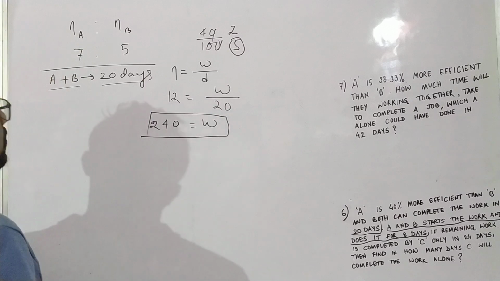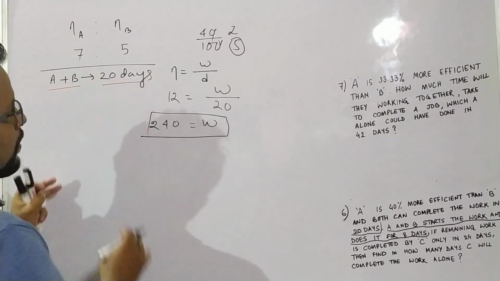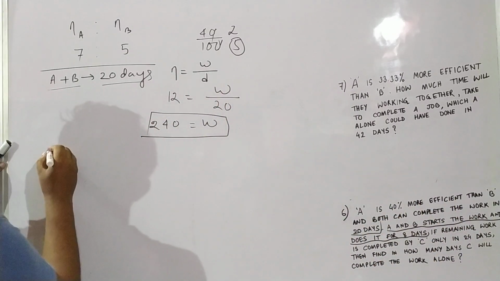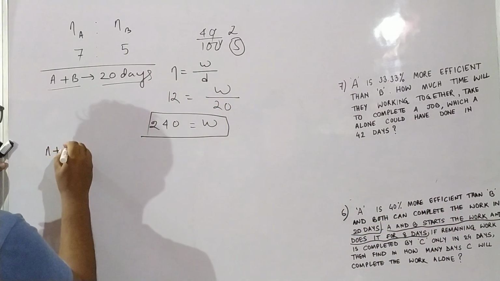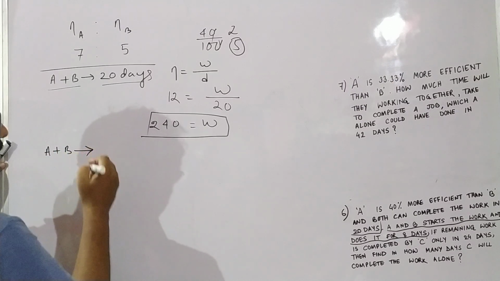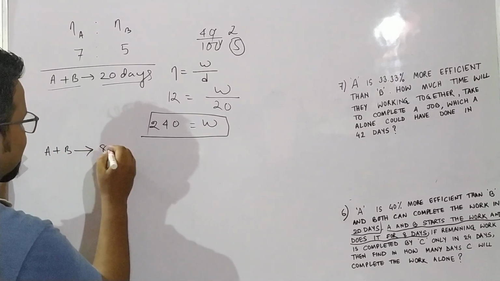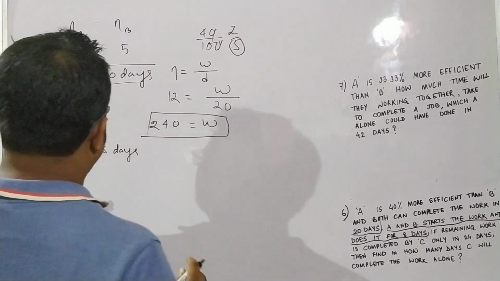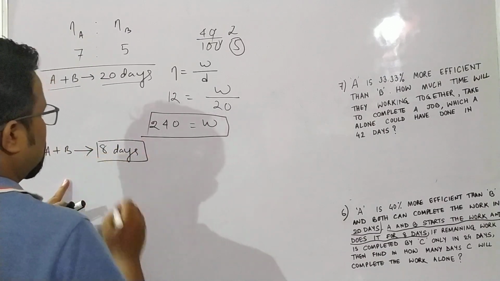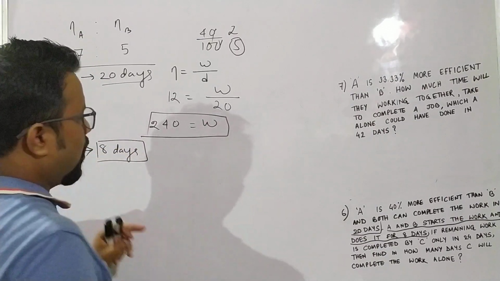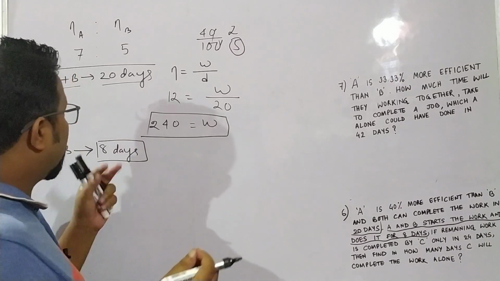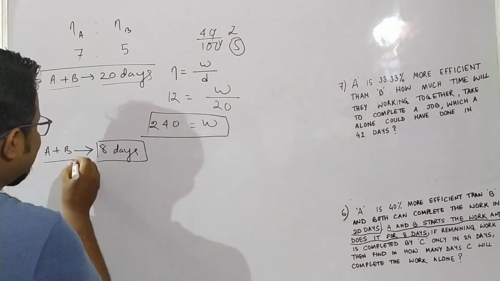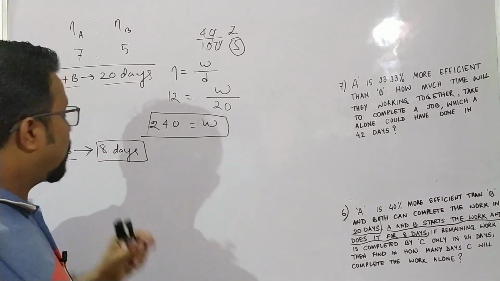A and B work for 8 days. So in 8 days, how much work can they complete? A and B are working for 8 days, so how much work is being completed by A and B in 8 days?